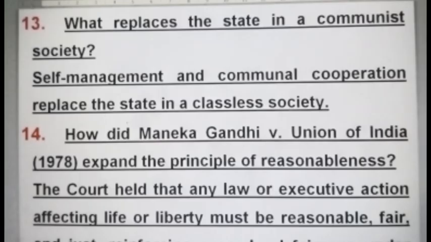What replaces the state in a communist society? Self-management and communal cooperation replace the state in a classless society.